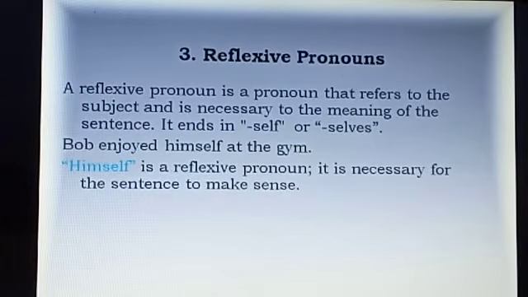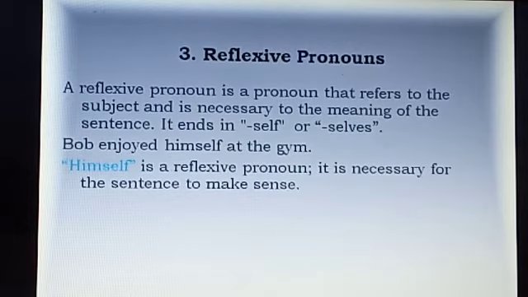The third is reflexive pronouns. A reflexive pronoun is a pronoun that refers to the subject and is necessary to the meaning of the sentence. It ends in self or selves. If it is singular, it will end in self, or if it is plural, it will end in selves.